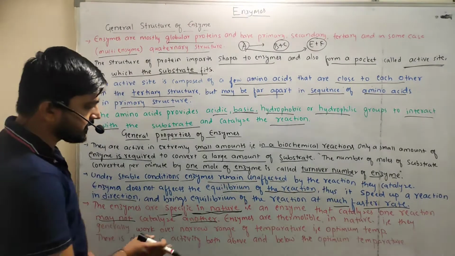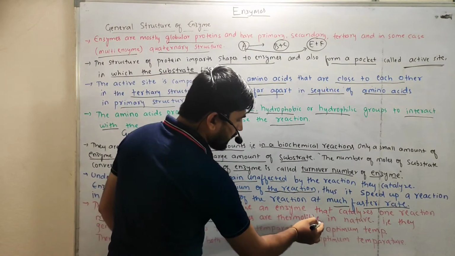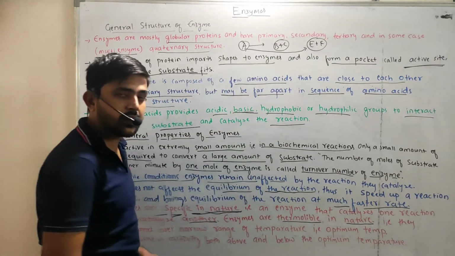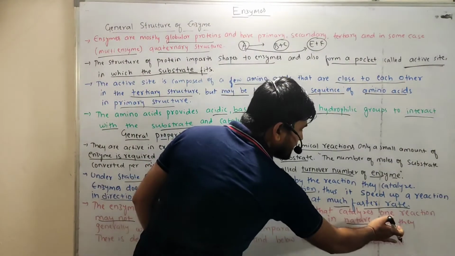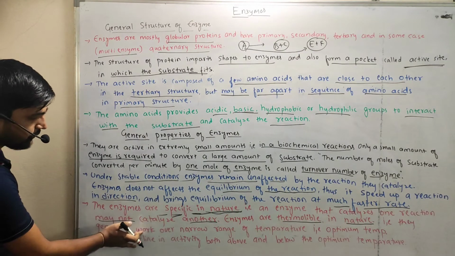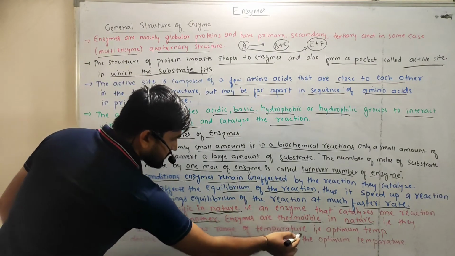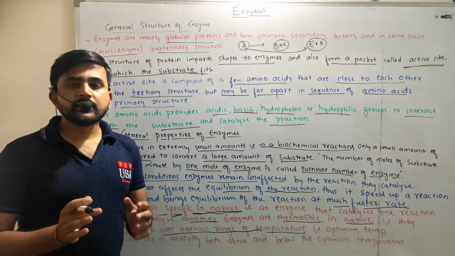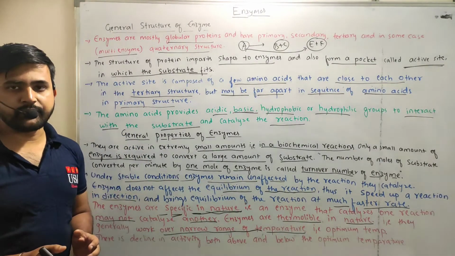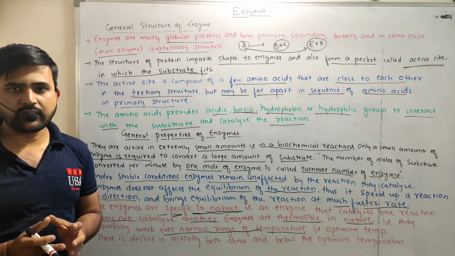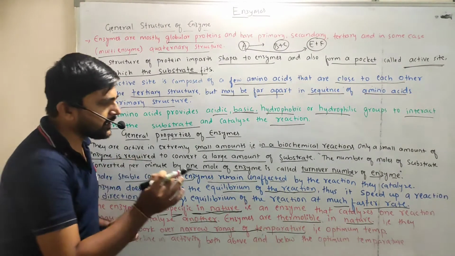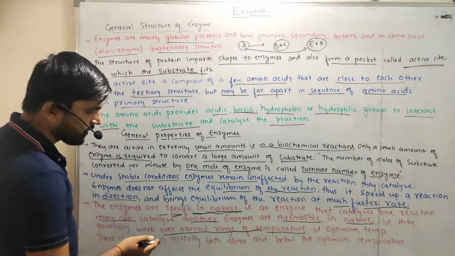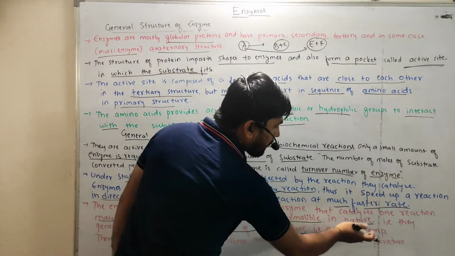Next is that the enzymes are thermolabile in nature. That is, they generally work over a narrow range of temperature. This is important. The enzymes do not require much temperature for their reaction. They require only a narrow range of temperature to complete the reactions, that is, the optimum temperature.